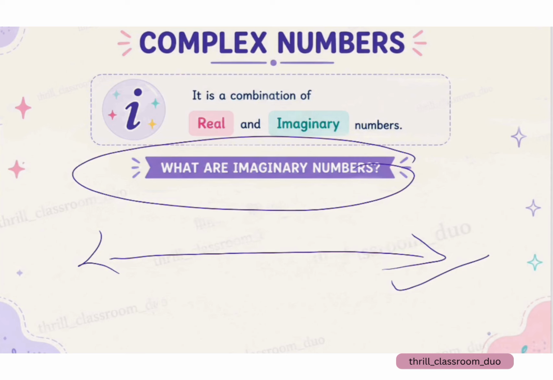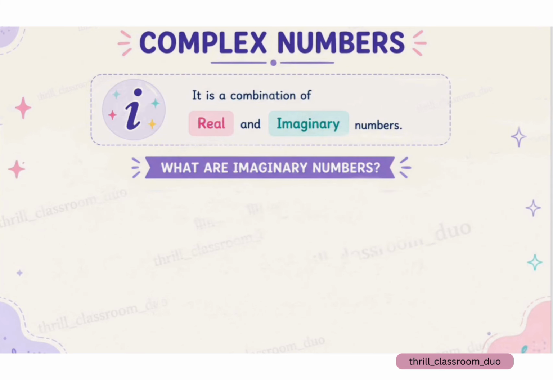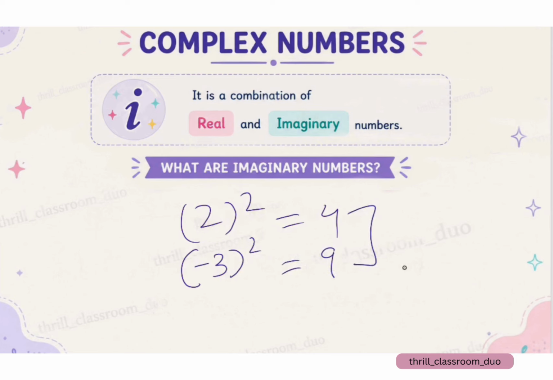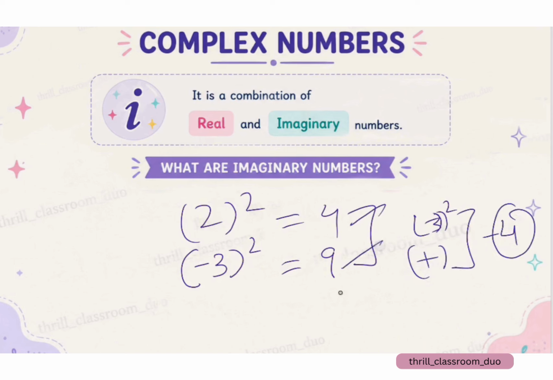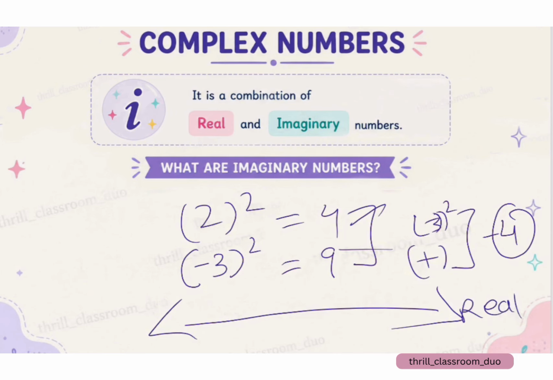For example, if I say there is a number 2, what is the square of 2? It's 4. And if I say minus 3, what is the square of minus 3? It's 9. Which means that the square of any number, whether it is negative or positive, the answer will always be positive. These numbers can be plotted on the real number system.